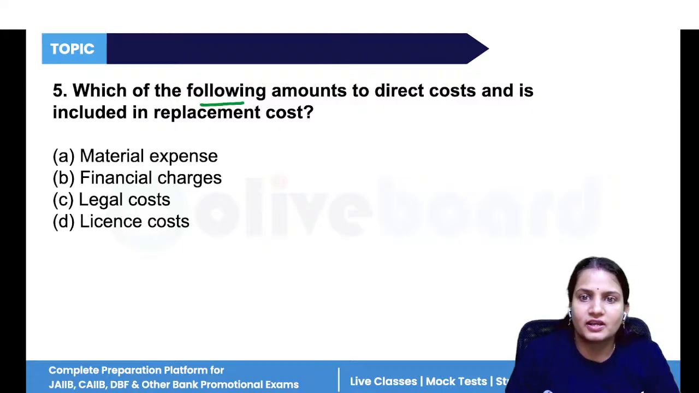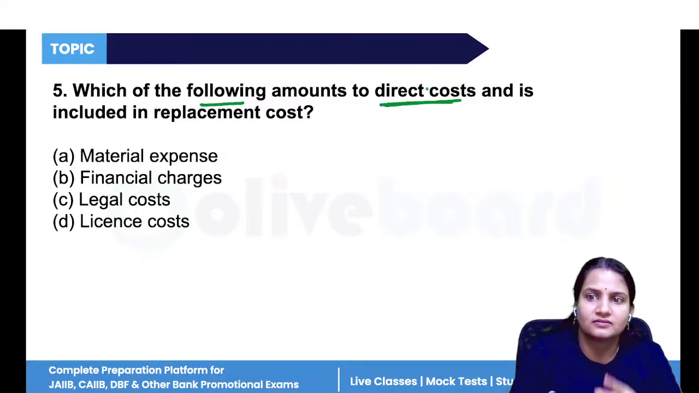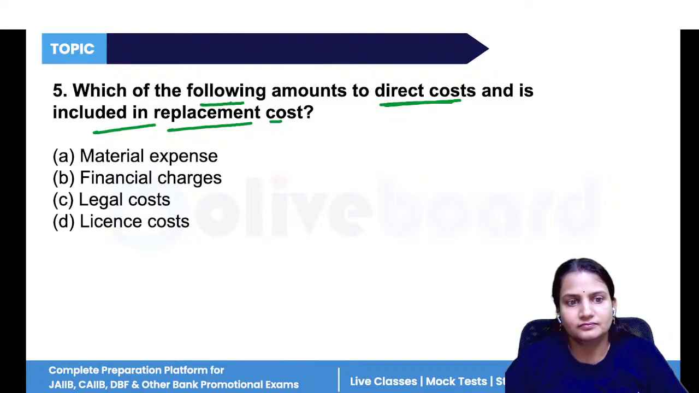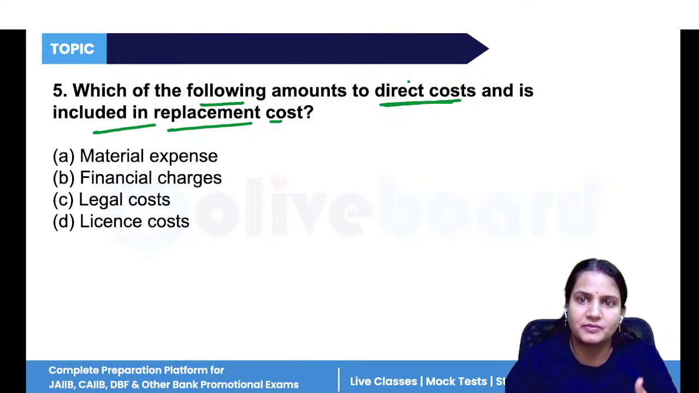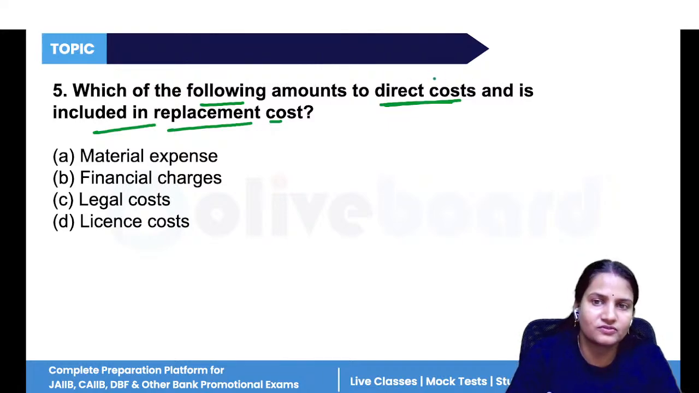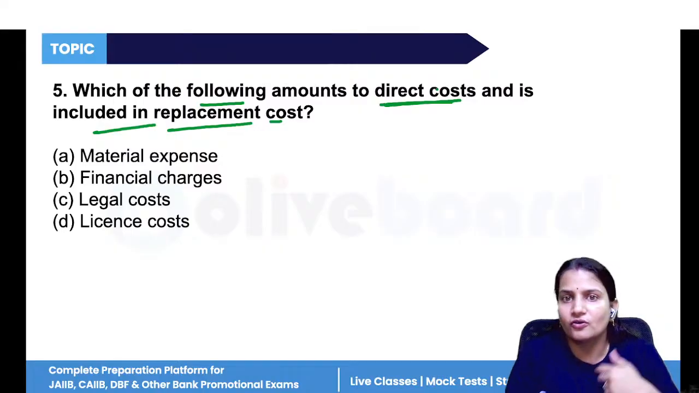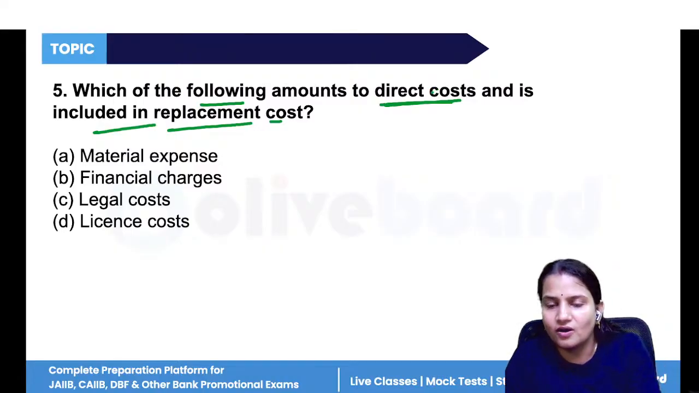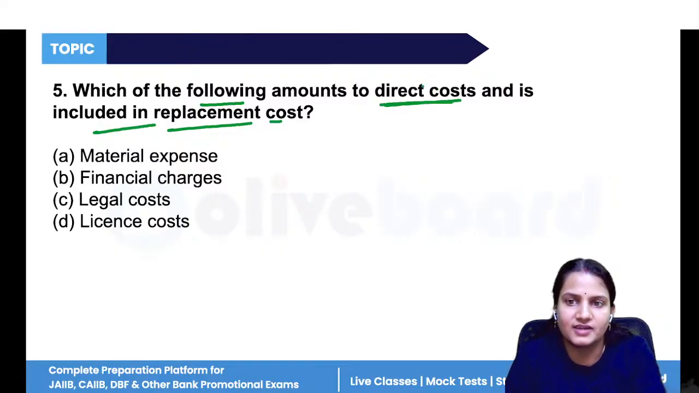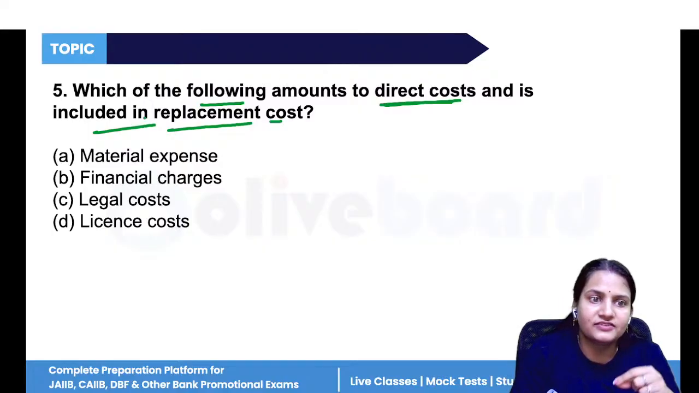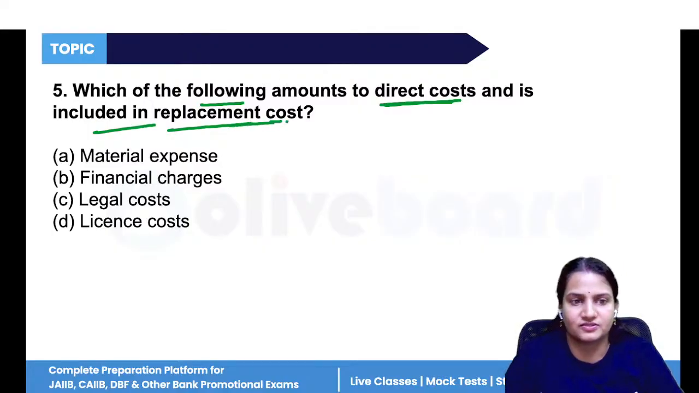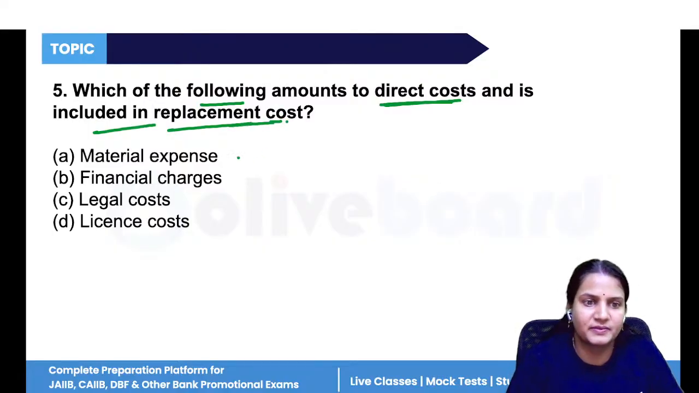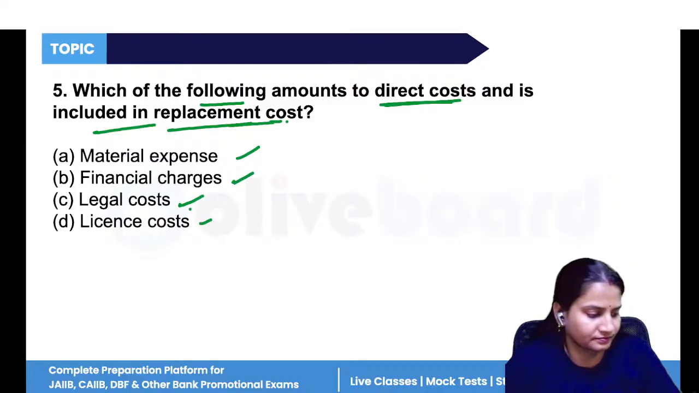Next, which one of the following amounts to direct cost included in replacement cost? Now, what is direct cost? Like material cost that is directly used in the business. For your operating expenses, the cost that is incurred in the business is direct cost. It is included in replacement cost. Which one is that: material expense, financial charges, legal cost, or license cost?